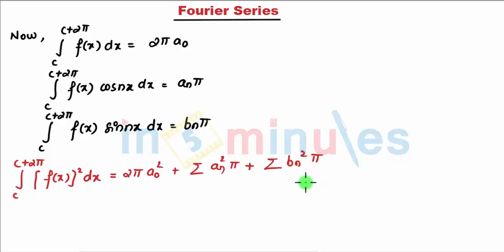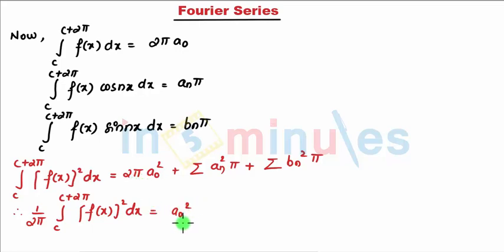So I can take pi common from here, or else I take 2 pi common and write 1 upon 2 pi on the left hand side: 1 upon 2 pi integral c to c plus 2 pi of f of x square dx is equal to a0 square plus, since I took 2 pi common, I need to divide by 2, summation an square plus bn square. So this gives me my Parseval's identity proof.